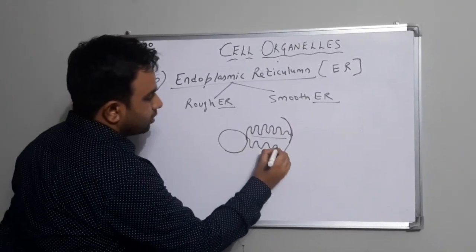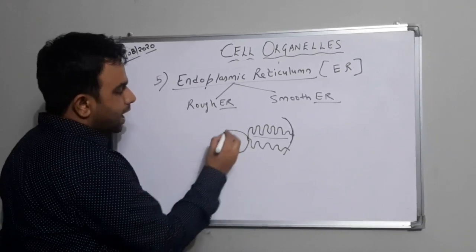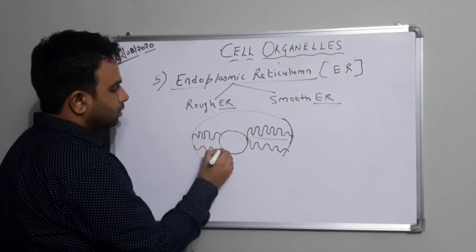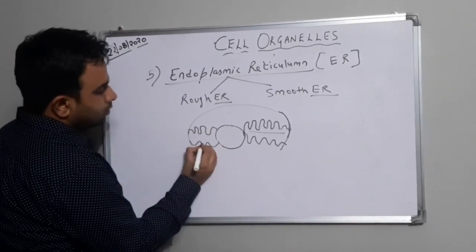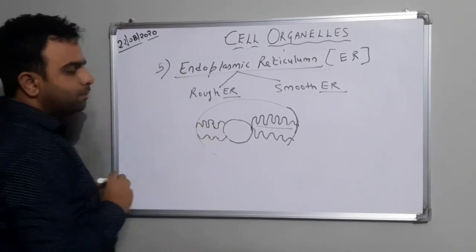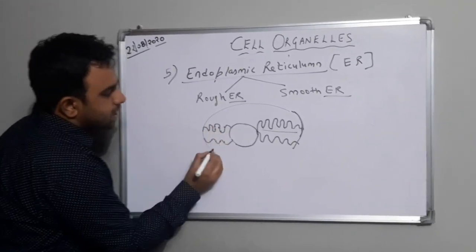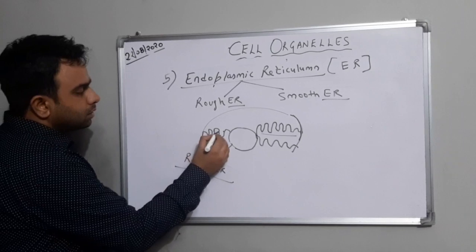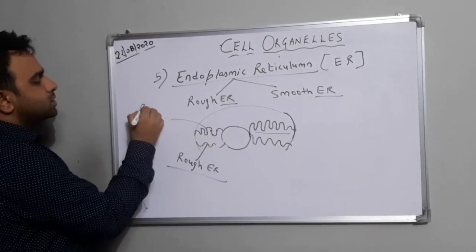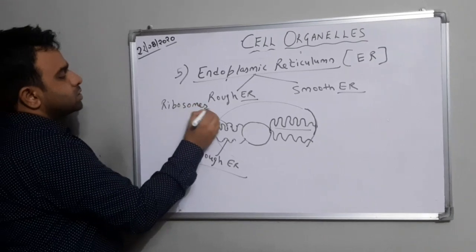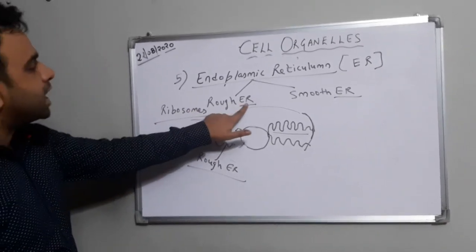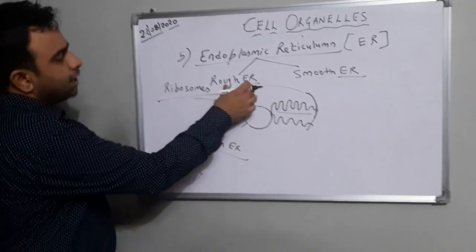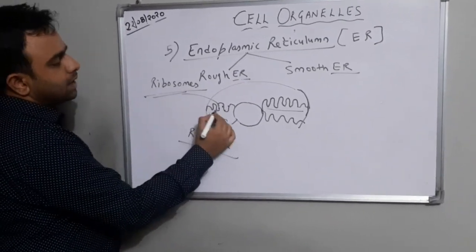In the same way you can draw this like this. Sometimes we have certain dot-like structures present on the endoplasmic reticulum. If these dot-like structures are there, it is known as rough ER. And what the dot-like structures actually refer to are ribosomes. Very important point: rough endoplasmic reticulum, R for rough, R for ribosomes. So rough endoplasmic reticulum has ribosomes attached to the surface.